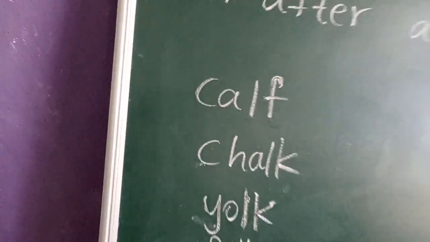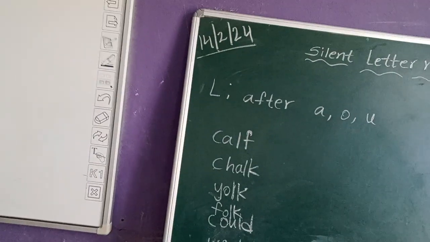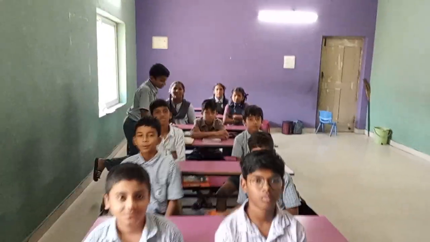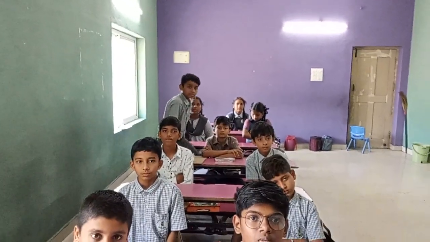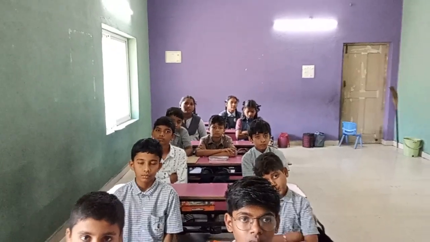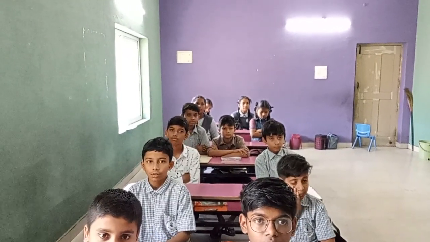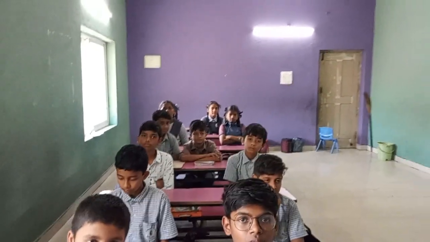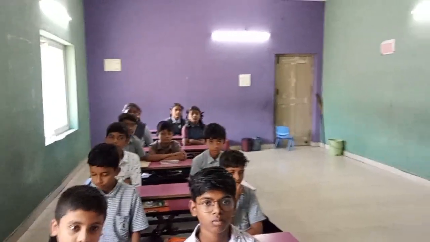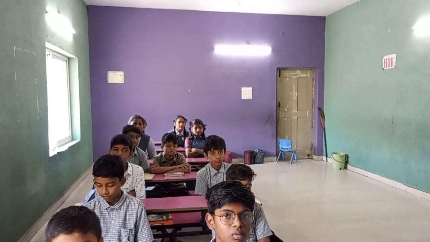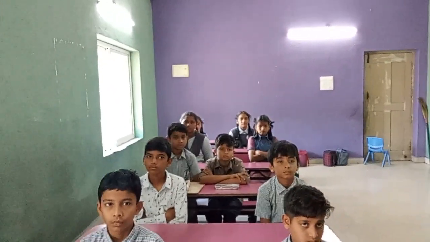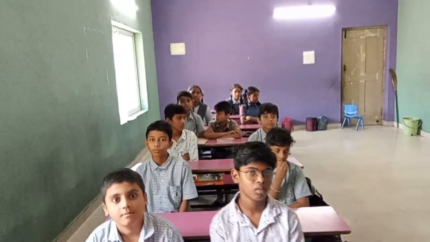So can we frame the rule like that? Do you understand now? Okay. But good doubt. Very good. Give claps for him. So whenever you get the doubt, you don't keep it in your mind. Don't store it in your mind. Don't think that your question is silly. Now he got the doubt, I explained him. So he understood why we can't say L is silent after the letter K. Because it won't apply to all the words, no? Which is applicable, then we have to use. Do you understand? Sohail? Okay, very good. Next letter.